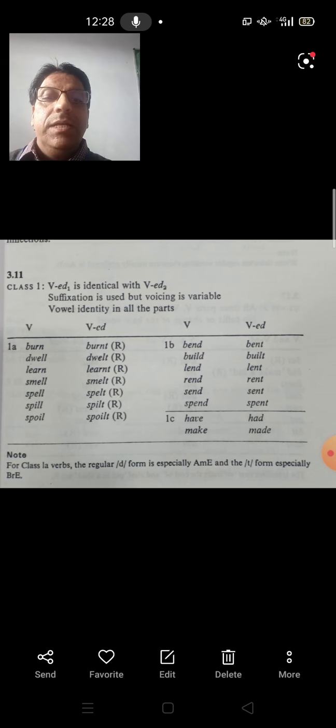As the first class, we can take the example of a verb like burn, where VED1 is identical with VED2, as is the case for irregular verbs: burn, burnt, burnt. So VED1 is identical with VED2. The base is of course different. There is a suffix, but voicing is variable, and vowel identity is maintained. The base vowel is maintained in all the parts of the verb. Now here is the complete list of these irregular verbs of class 1.